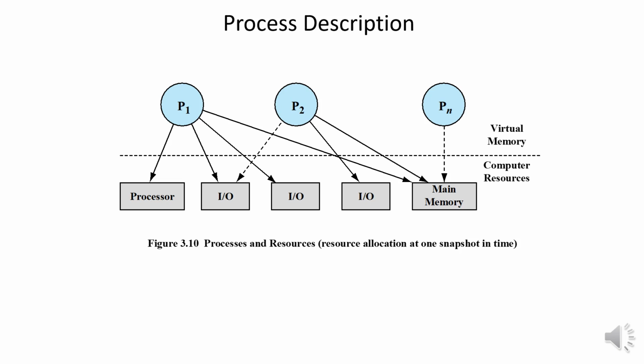In the figure, process P1 is running. At least part of the process is in main memory and it has control of 2 I/O devices. Process P2 is also in main memory but is blocked waiting for an I/O device allocated to P1. Process Pn has been swapped out and is therefore suspended.